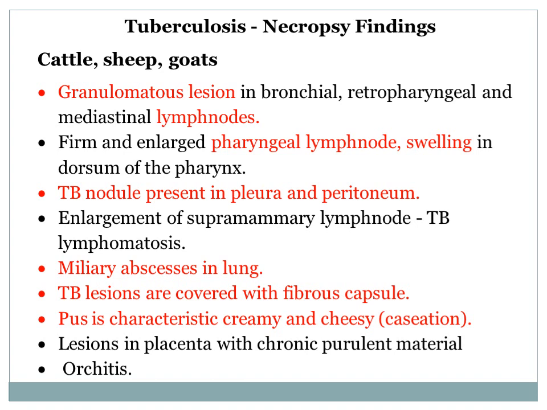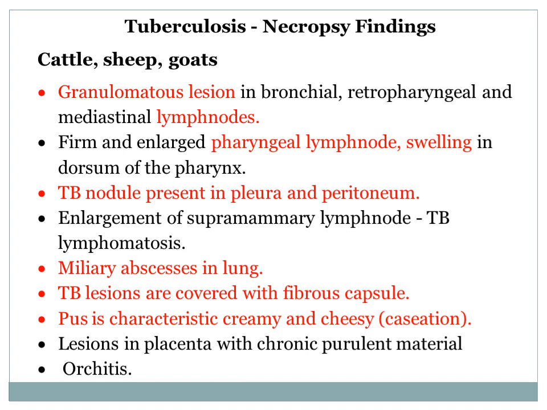Necropsy findings in cattle, sheep, and goats. The Mycobacterium forms granulomatous lesions in bronchial, retropharyngeal, and mediastinal lymph nodes. We know that the primary focus of infection in animals is the tubercle in the lymph nodes.